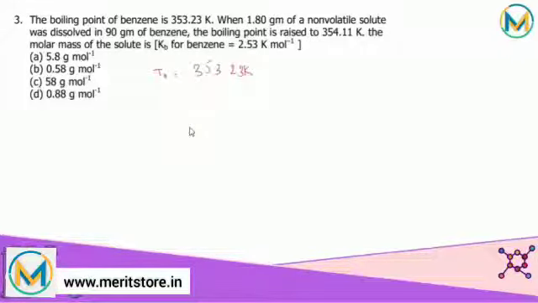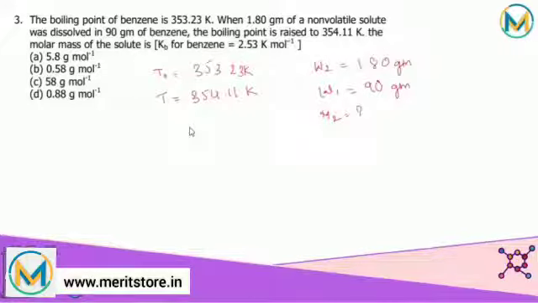When 1.80 gram of non-volatile solute, that is W2, the weight of solute, was dissolved in 90 gram of benzene, that is W1, the boiling point is raised, that is the boiling point of solution becomes 354.11 Kelvin. The molar mass of the solute, that is M2, is equal to question mark. Kb is also given in the question.